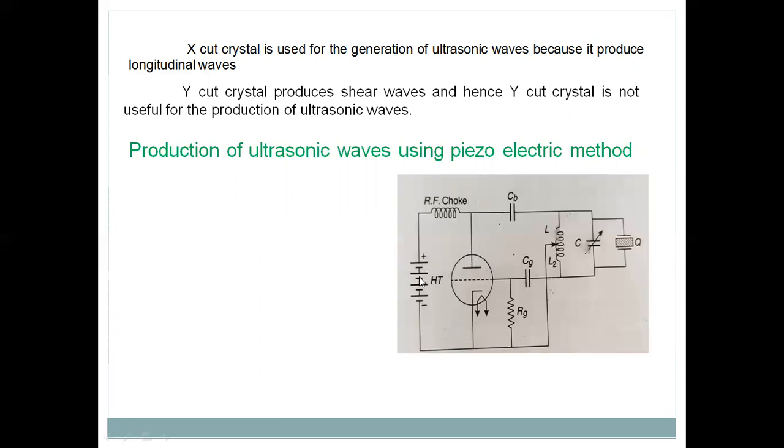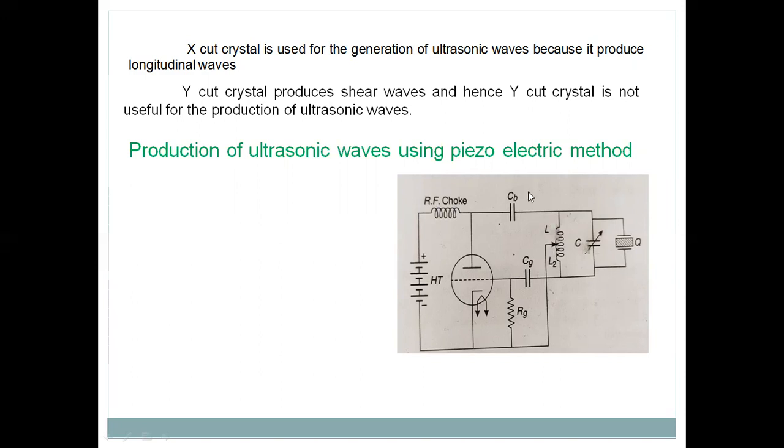There is a high tension battery connected through the radio frequency choke. And this Q is the quartz crystal, which is placed in between the metal plates. And this is connected to the LC circuit. L is the inductance, C is the variable capacitor. These two are connected in parallel. So this is called the tuning circuit, or also the tank circuit.